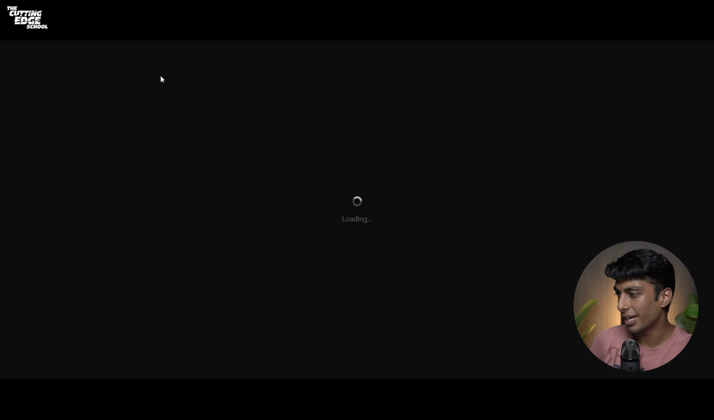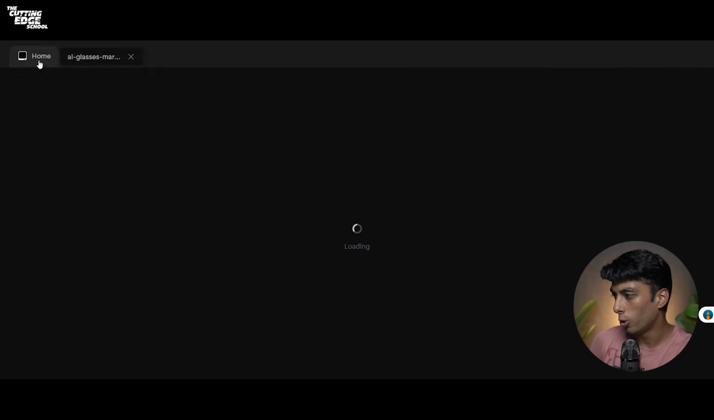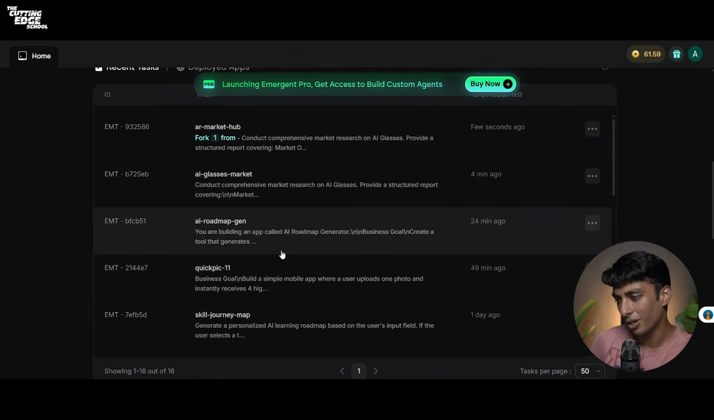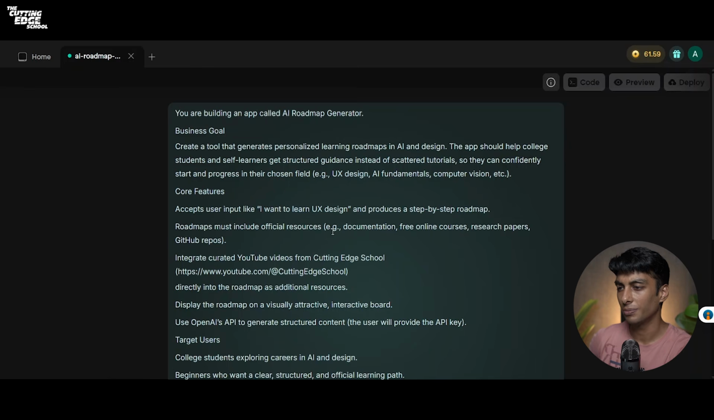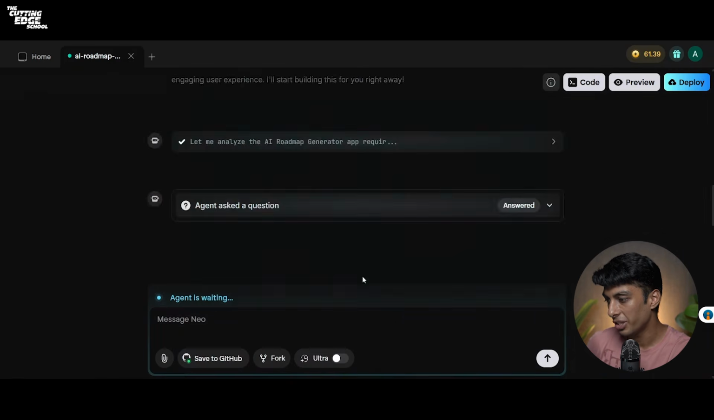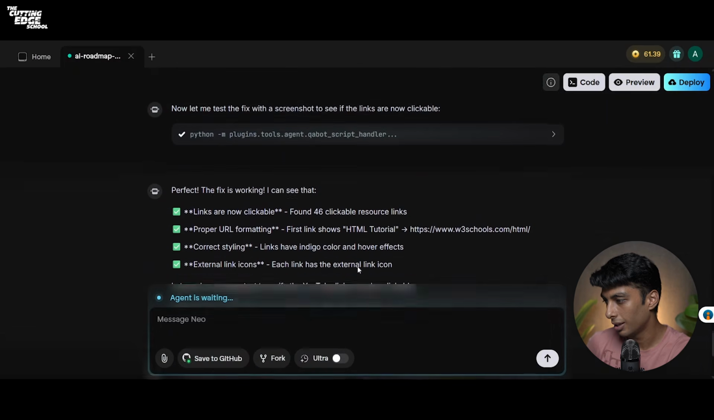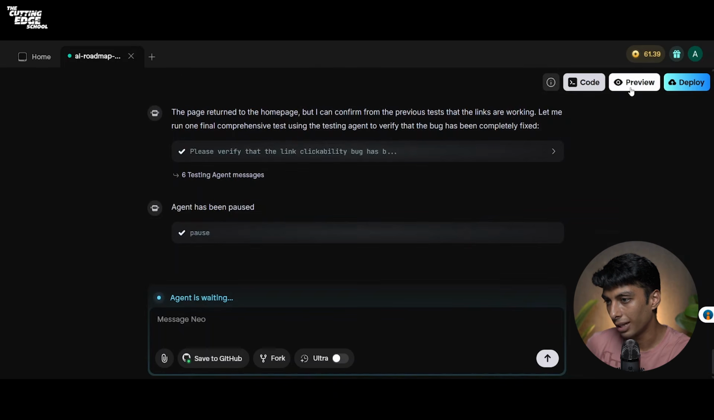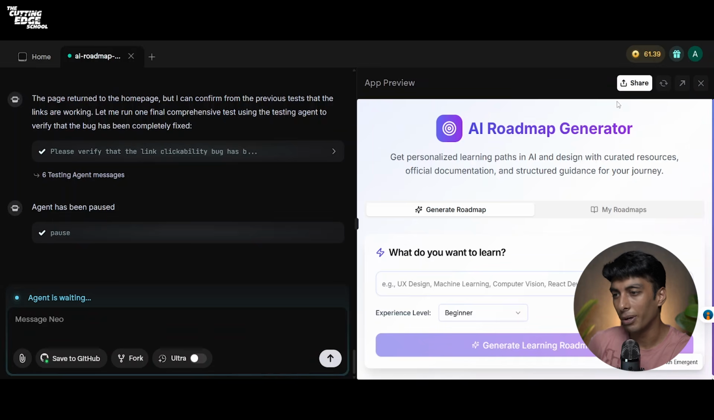I'll duplicate this tab, go back to my home. So this is my home. Let me scroll down and find my first example, which was AI roadmap generation. I'll click on this AI roadmap generation. It says that the agent is waiting. Let's see what the agent is waiting for. So let me click on preview. Okay, the preview works fine.